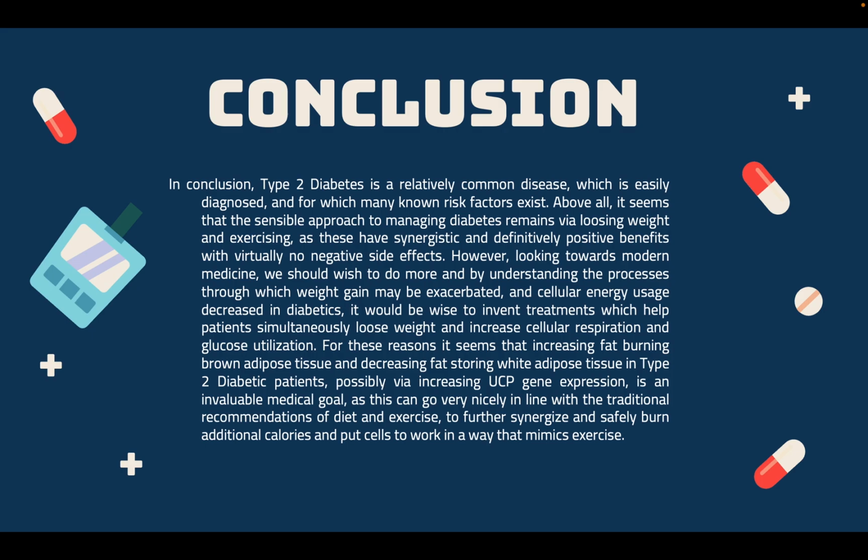For these reasons, it seems that increasing fat-burning brown adipose tissue and decreasing fat-storing white adipose tissue in type 2 diabetic patients, possibly via increasing UCP gene expression, is an invaluable medical goal, as this can go very nicely in line with the traditional recommendations of diet and exercise to further synergize and safely burn additional calories and put cells to work in a way that mimics exercise.